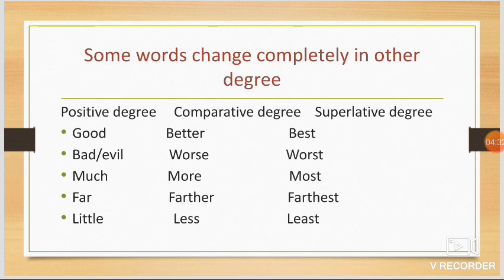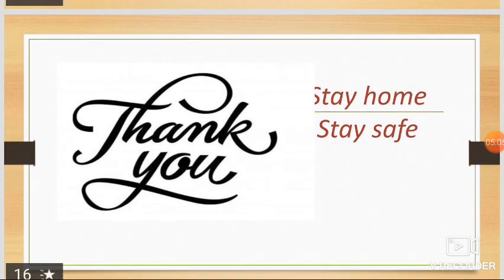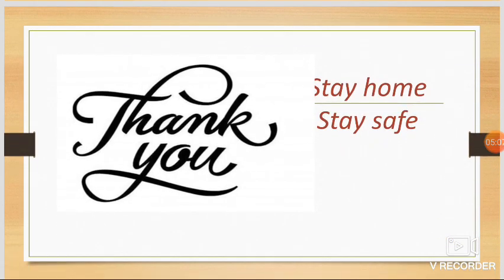Some words change completely in other degrees. A few of them are given below. Good, better, best. For bad and evil, we have the same comparative and superlative: worse, worst. Much, more, most. Far, farther, farthest. Little, less, least. Now, I hope, children, you have understood degree of comparison.